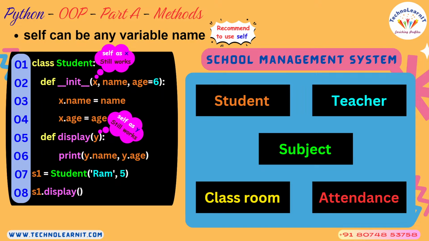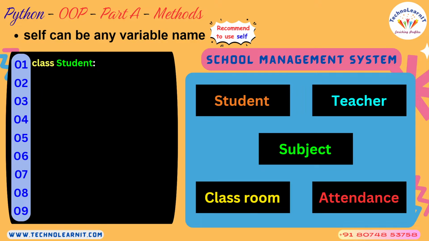However, though you can use any name in place of self, the recommendation from Python is to use self always. Don't use any other name, because 99% of the Python community uses self only. They don't use any other names. So you should also use self. But you should also understand that the name need not be self always. You can pass any name to that.